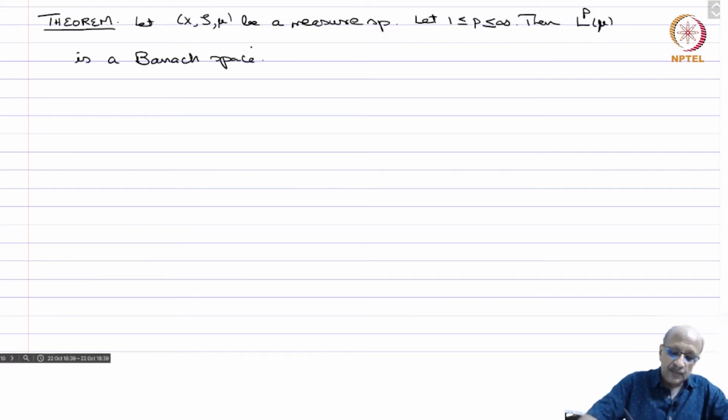So L^p is a space of equivalence classes with respect to the relation of equality almost everywhere, with the p-integrability norm, or if it's essentially bounded, then its norm is the infinity norm, and so each of these spaces is complete. Okay, so proof.